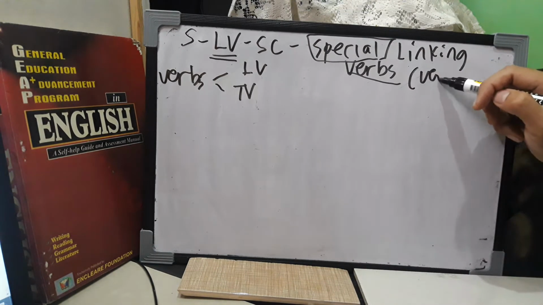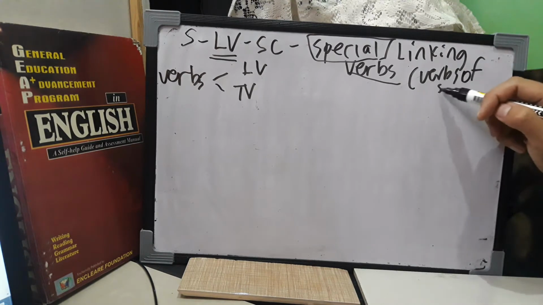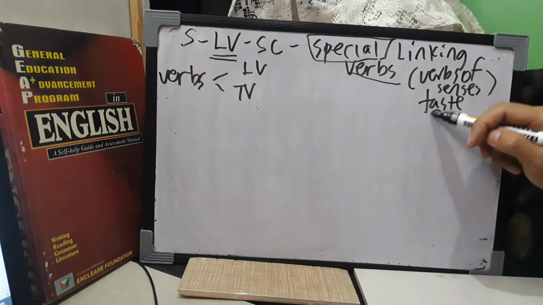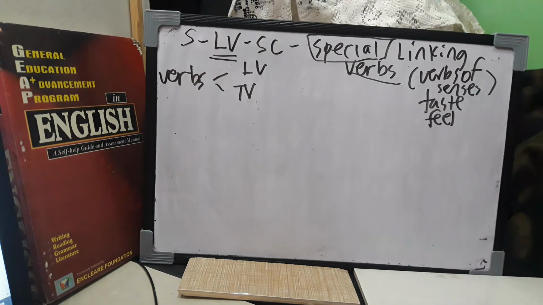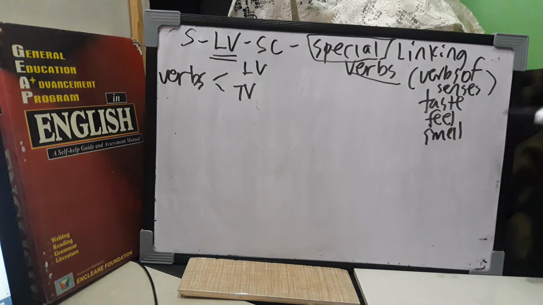Most common, we have the verbs of senses. When I talk about verbs of senses, we usually have taste, feel, smell, and look. These are examples, guys, of common special linking verbs. Later on, we will try to have more examples using this kind of special linking verb.